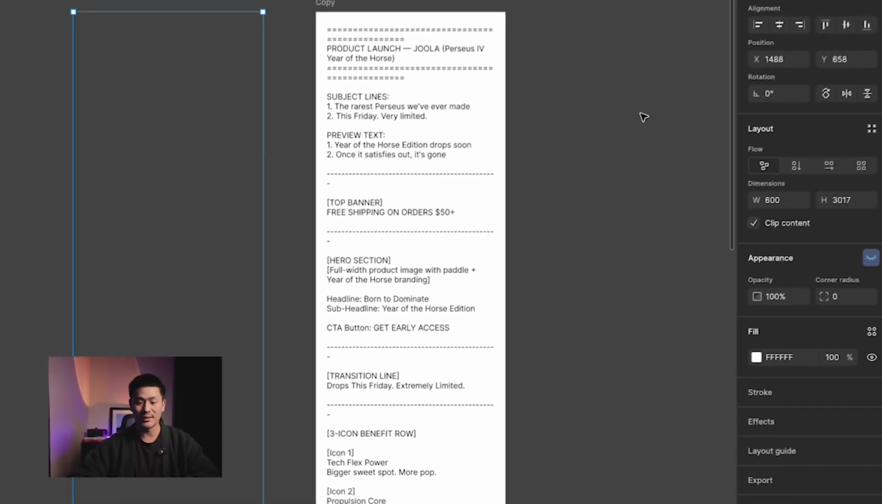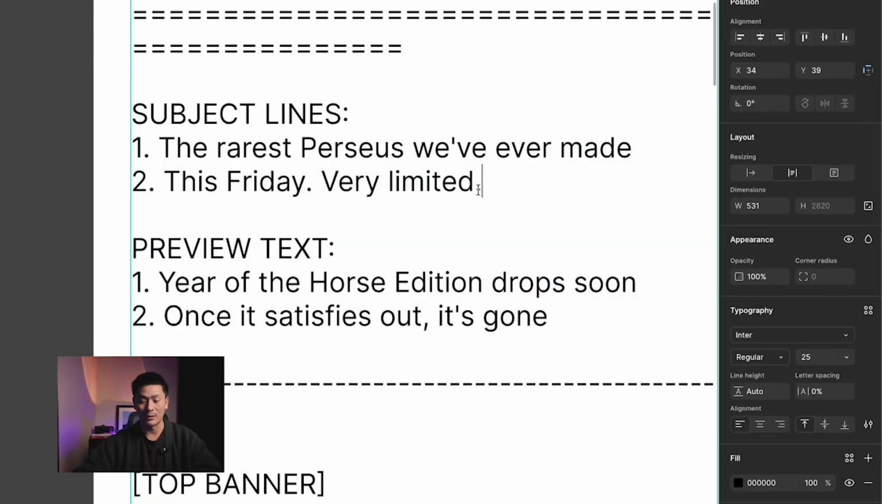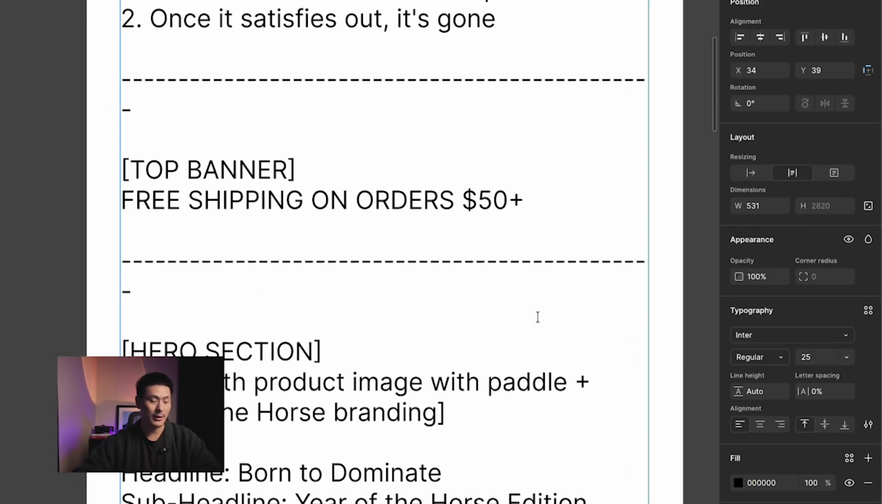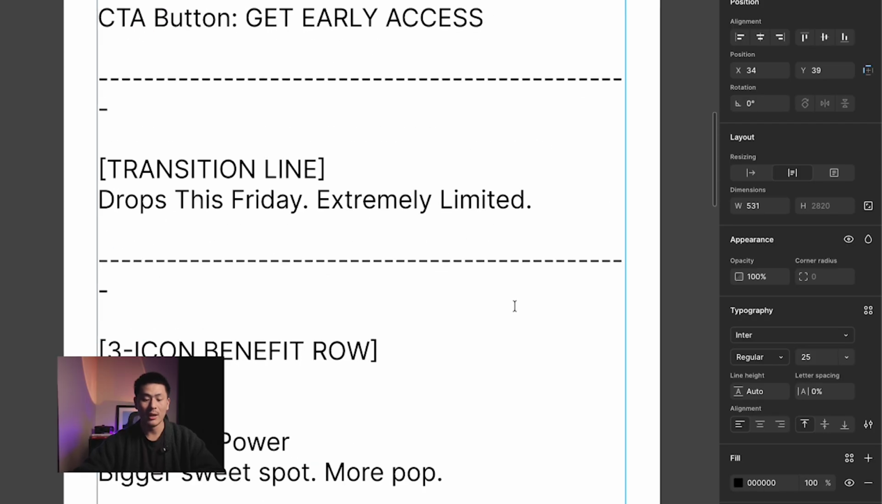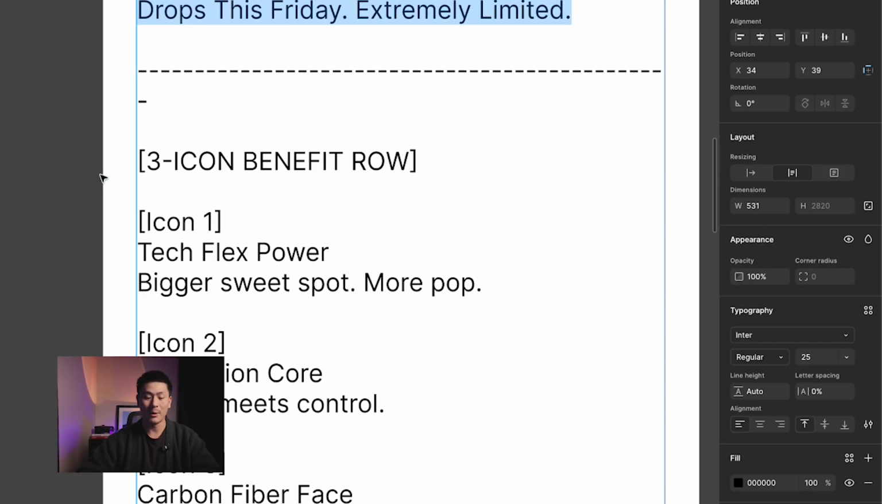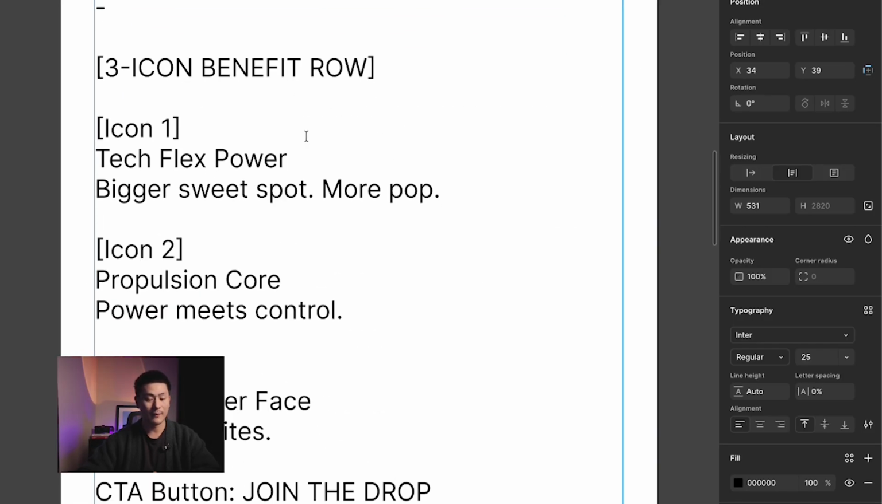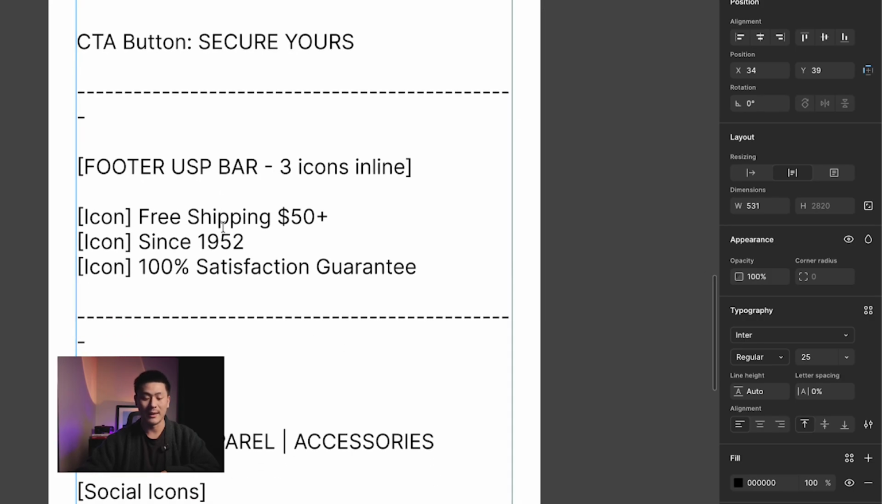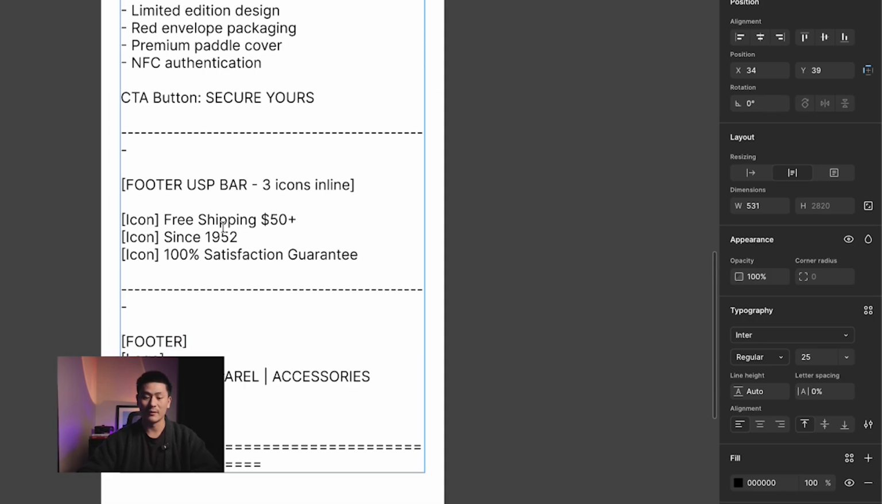So over here, you can see we have our copy, everything including the subject lines, the preview text, and then, yeah, you can see everything is broken down. Top banner, hero section. We then have a transition line, right? Because again, we wanted to highlight when it was dropping and the quantity. And so Claude knew that that was an important section and it wanted us to include that right away at the top. Then we have a 3 icon benefit row, right? And then what's inside, as well as that footer to finish this email.